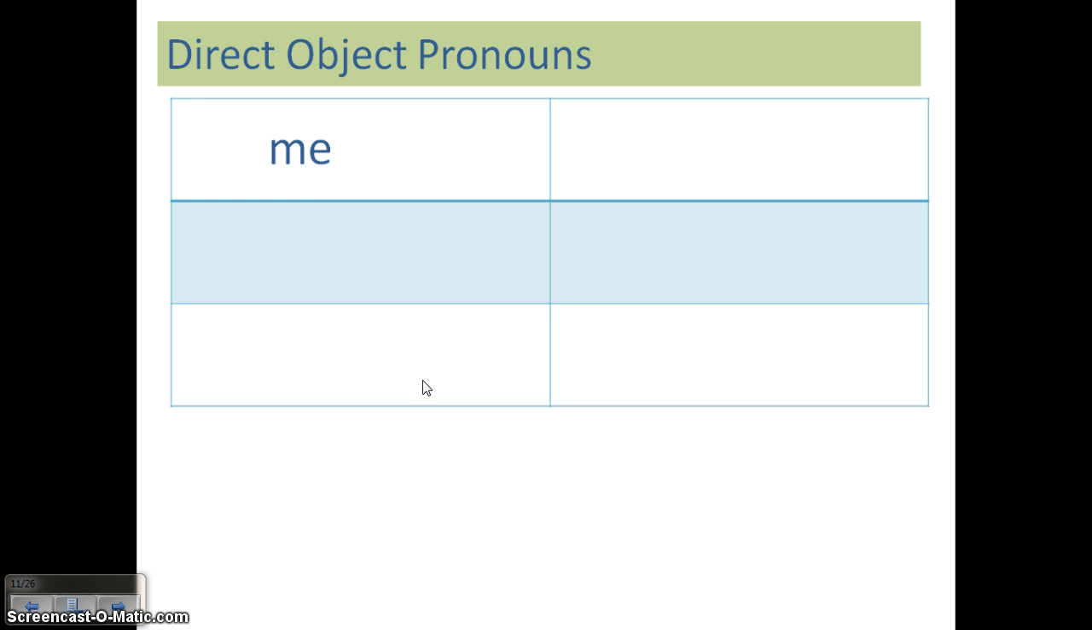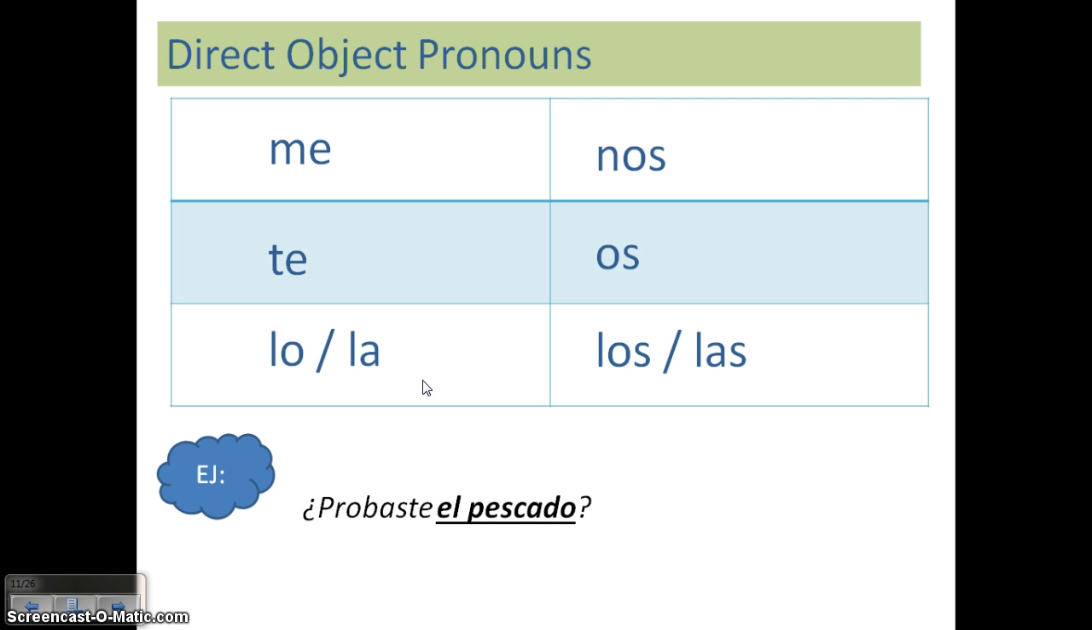My direct object pronouns are as follows. Me, te, lo, la, nos, os, los, and las. Por ejemplo, ¿probaste el pescado? Did you try the fish? In this case, my subject is you. Okay, my verb in this case would be did try. What was tried? The fish. That would be my direct object.